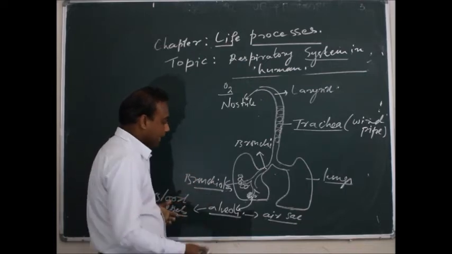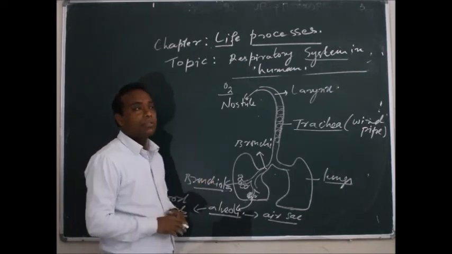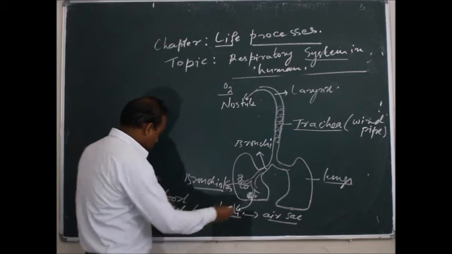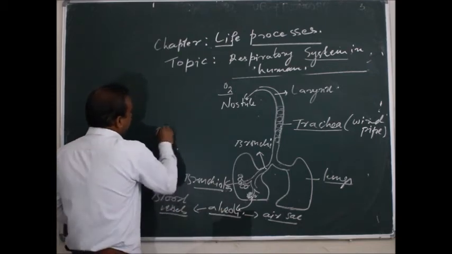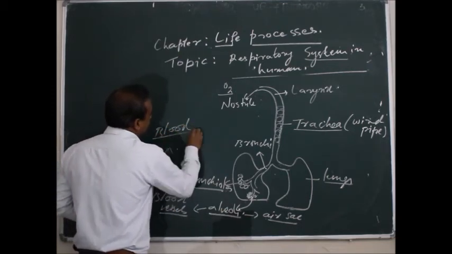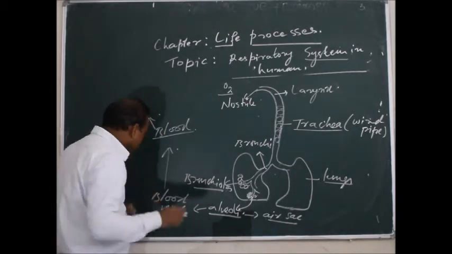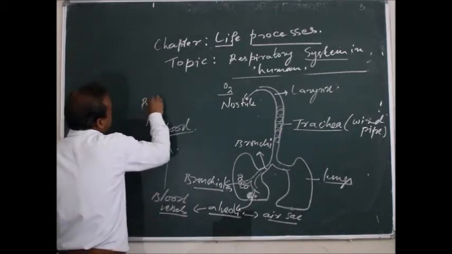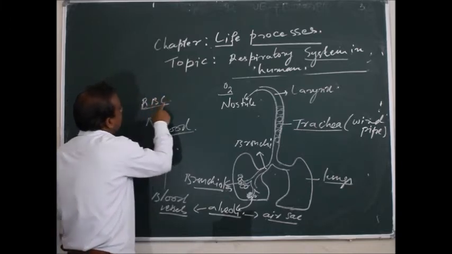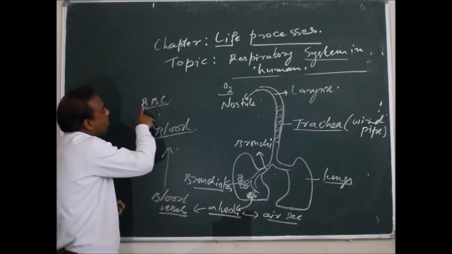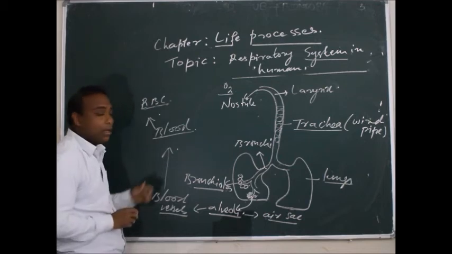So how does the blood take it? What is that component which is present in the blood? If you take this blood, it contains different types of cells. Like, if you see, there is RBC present in the blood. RBC means red blood cells or red blood corpuscles.